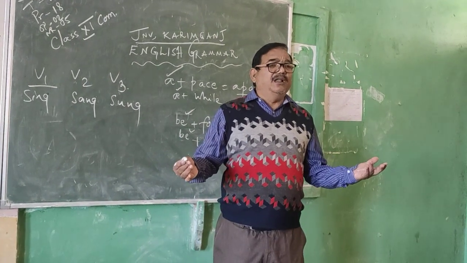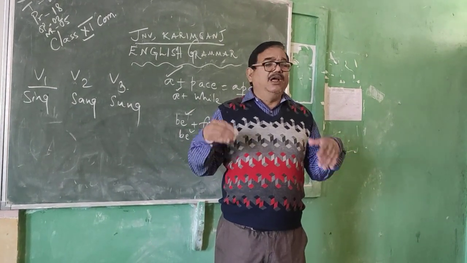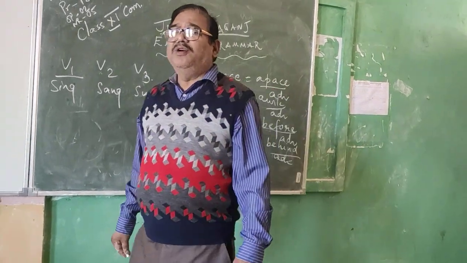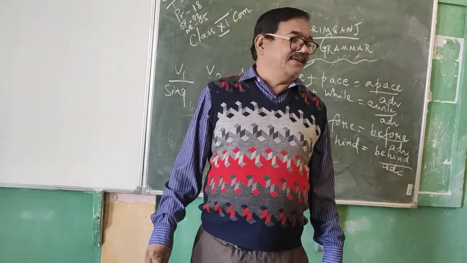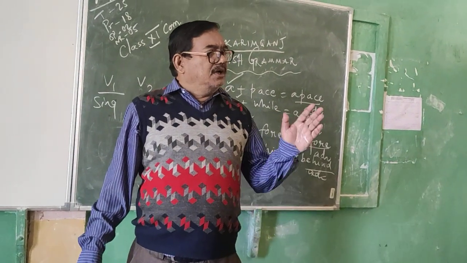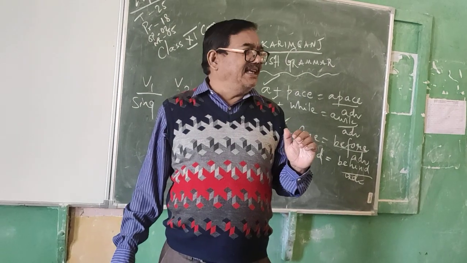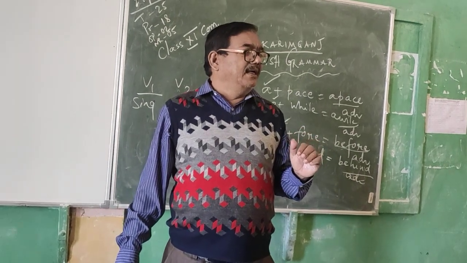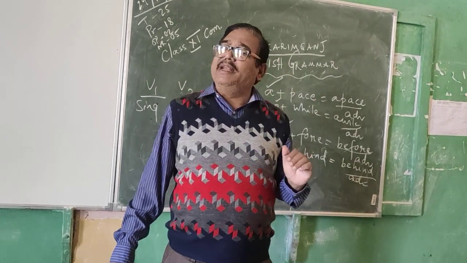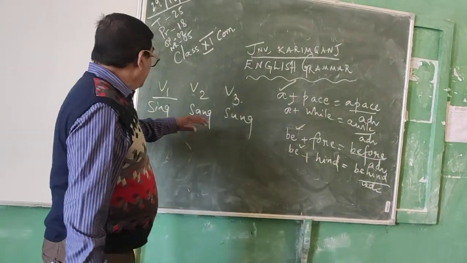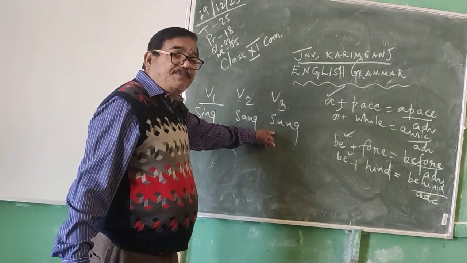Again, what is a participle? A participle is nothing but a word which has the sound of a verb as well as an adjective. Okay. So say, he came dancing. Dancing is a participle because it sounds both like a verb as well as an adjective. Understood? And the third form of the verb is called past participle.